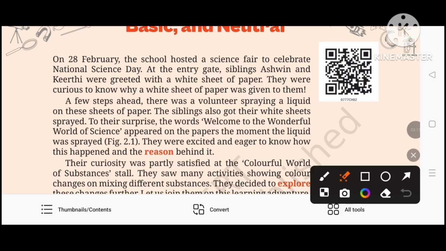What is the meaning of a volunteer? The meaning of a volunteer is a person who offers or agrees to do something without being forced to do it.